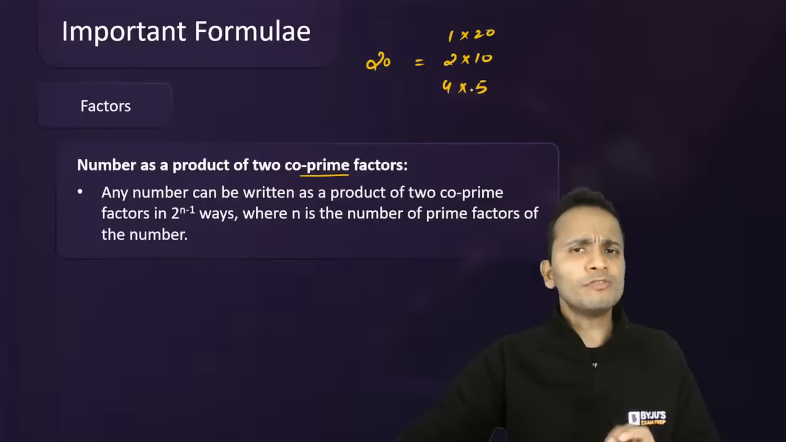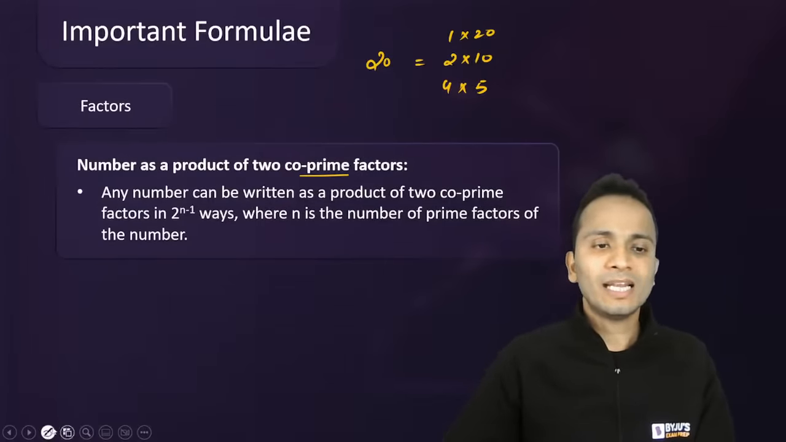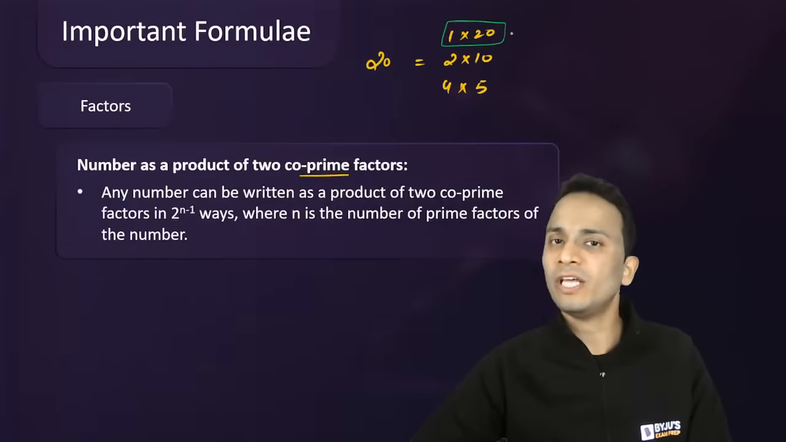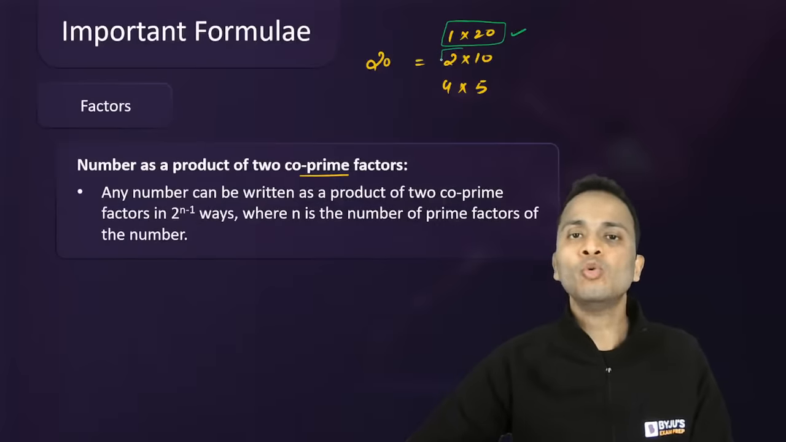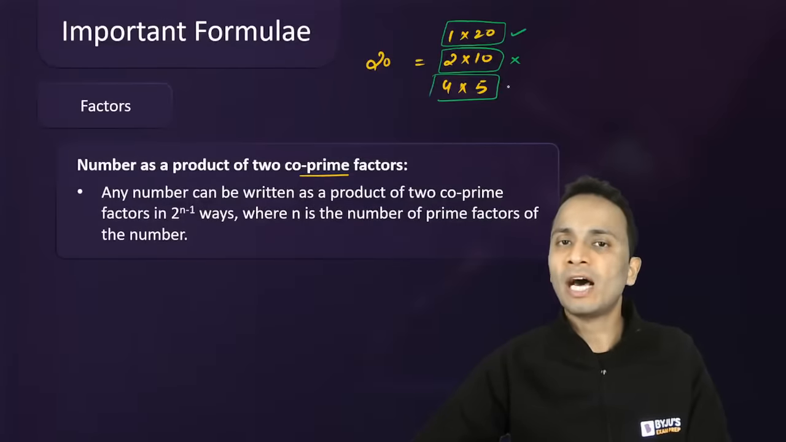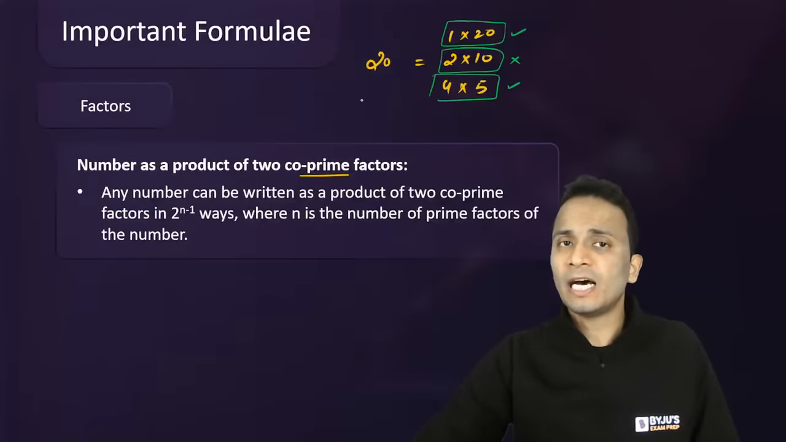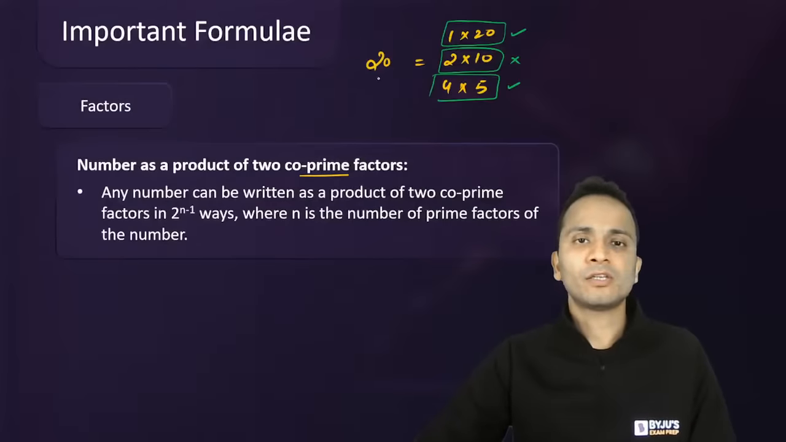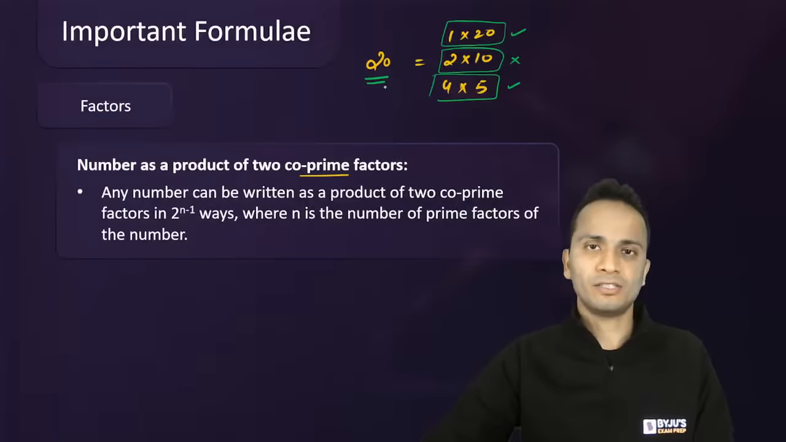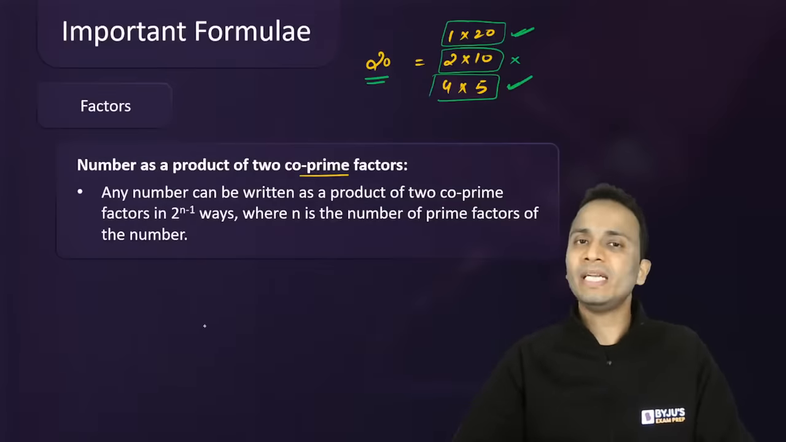Okay. But out of these ways, I need only those ways such that the numbers are co-prime with respect to each other. So I can say that 1 and 20, they are co-prime to each other. 2 and 10, they are not co-prime with respect to each other. 4 and 5 are co-prime with respect to each other. Okay, so if the question is asked, what is the number of ways of writing 20 as the product of two co-prime factors? The number of ways will be 2, 1 and 2. Alright, so for 20 the answer is 2.